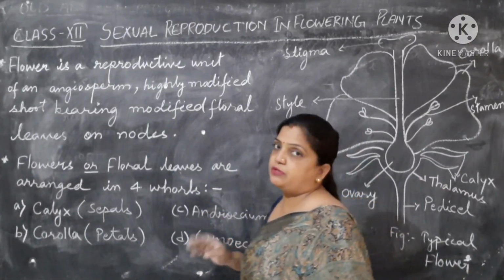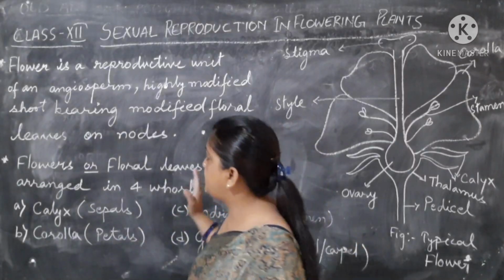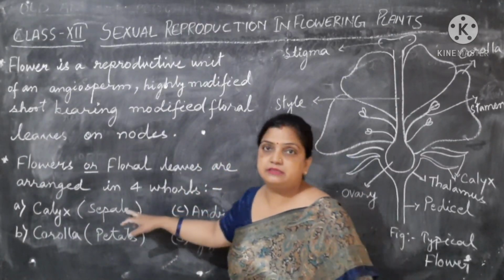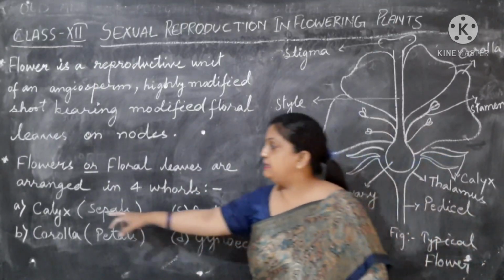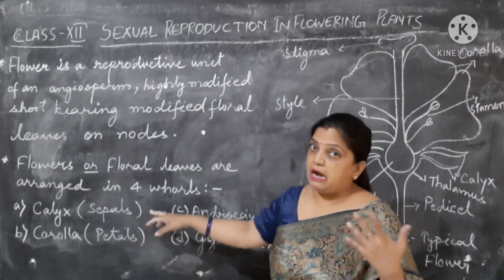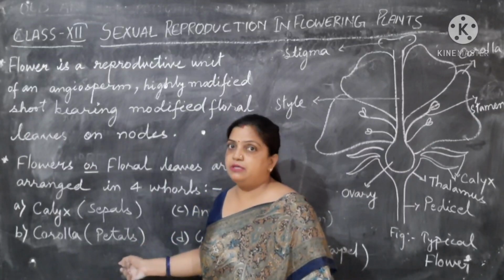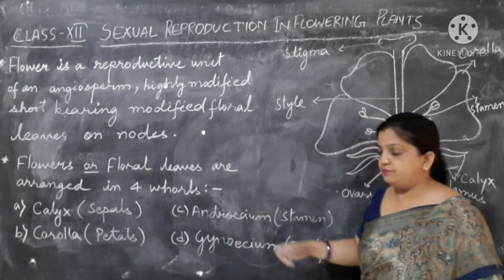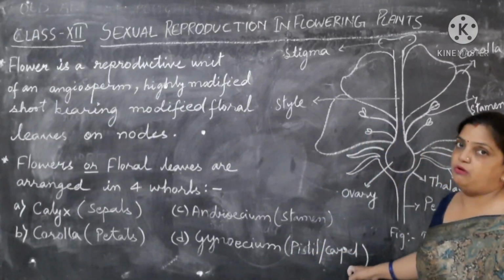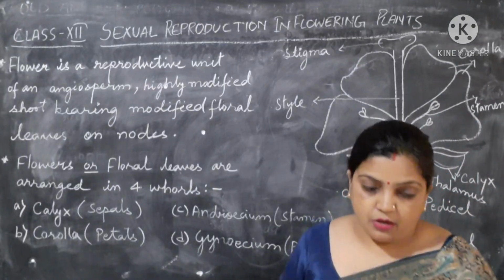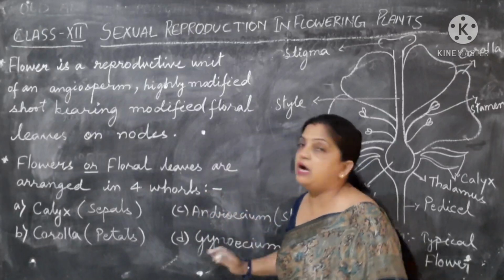Now, what are the four important flower parts? The four important flower parts over here are your calyx, corolla, androecium and gynoecium. Children, calyx is also called sepal. How, where, when, I am going to tell you now. Corolla, we can call it a petal. Androecium is called stamen, and gynoecium is called pistil or carpel. Now, these are the four whorls, these are the four parts of the flower.